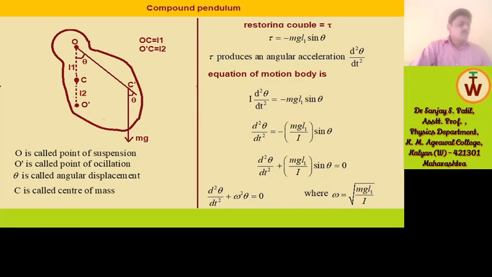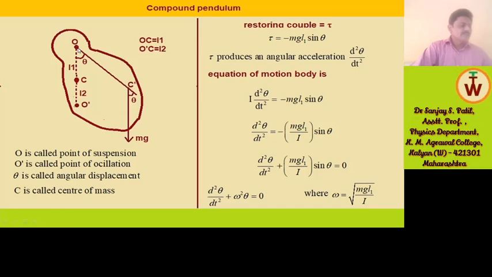When it is pulled aside and released, it executes oscillations about the horizontal axis through this point O. O is the point of suspension, and O dash is the point of oscillation. So it oscillates about the point of suspension.